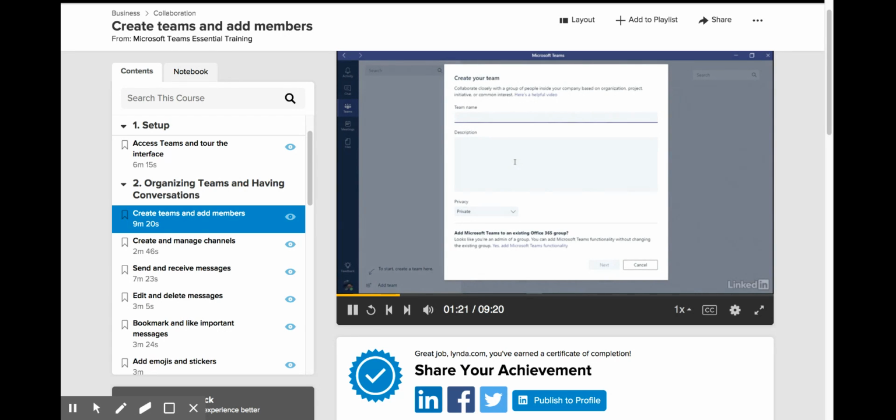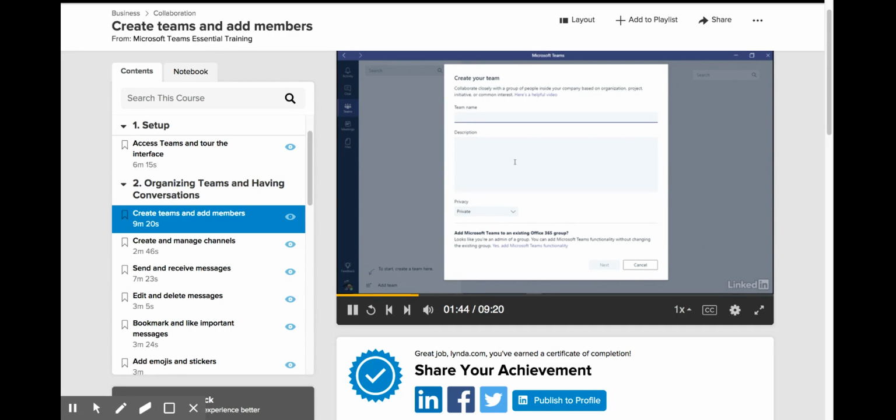Now, any user can create a new team. You do not have to be an administrator for this. And naturally, you can create lots of teams, and they can all have different members, and they can even have some of the same members. A team should have some logical grouping to it. This might correspond to your organization's departmental structure. Maybe you'll make a team for the design department and another for your engineers and so on.